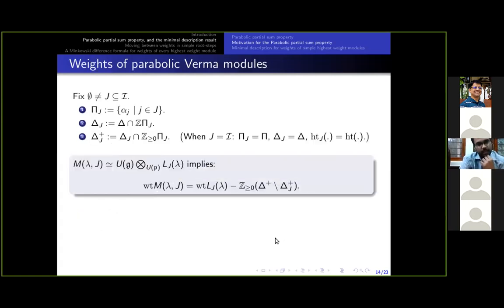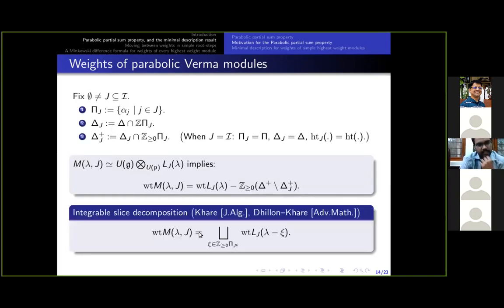Now, for the weights of parabolic Verma modules, let delta J denote the root system of the Kac-Moody subalgebra G_J. These are roots in the combination of simple roots from pi J. Let delta J plus denote the positive roots in delta J. Now, by the isomorphism we have between M lambda comma J and the tensor product, we have the following formula for the weights of the parabolic Verma module M lambda comma J. It is the Minkowski difference between the weights of the simple G_J module with highest weight lambda and the cone generated by positive roots that are not in delta J.